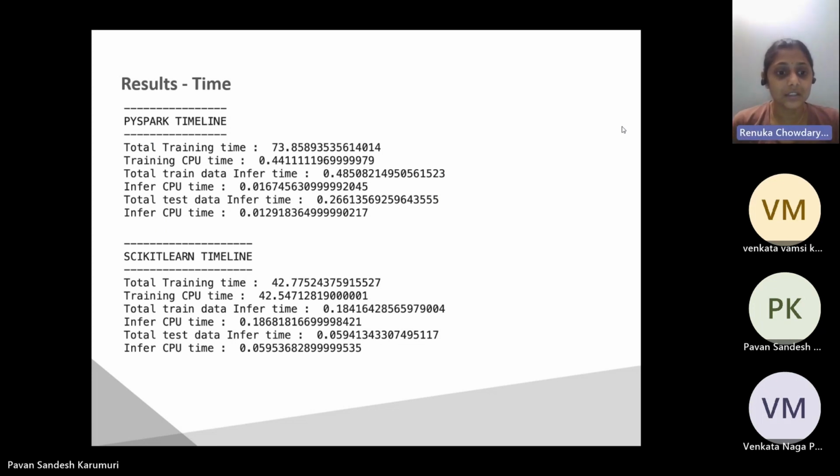Results and time. The results clearly indicate that PySpark has a longer total training time compared to scikit-learn. However, the CPU time for training in PySpark was considerably lower, demonstrating the efficiency of distributed computing. In terms of inference time, PySpark significantly outperformed scikit-learn for both the training and test data sets.